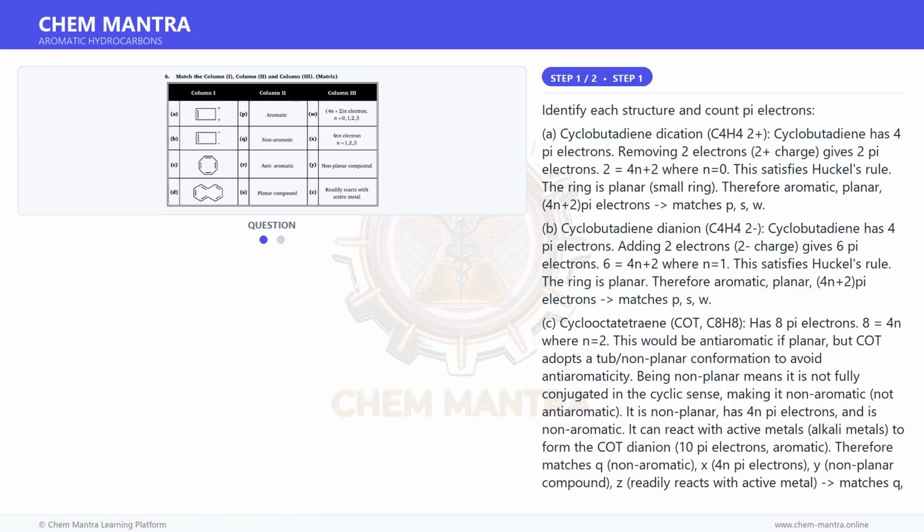Azulene's bicyclic fused ring system may be considered non-planar due to steric strain at the fusion, or the question treats it as non-aromatic due to its non-benzenoid nature despite having 4n plus 2 pi electrons. The answer given is D matches Q, non-aromatic, W, 4n plus 2 pi electrons, Y, non-planar compound.